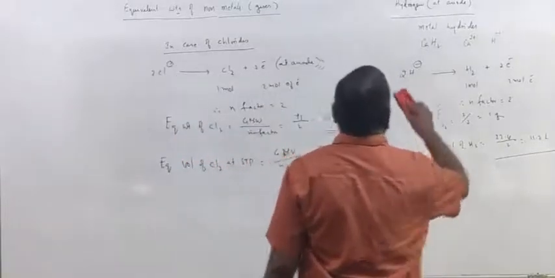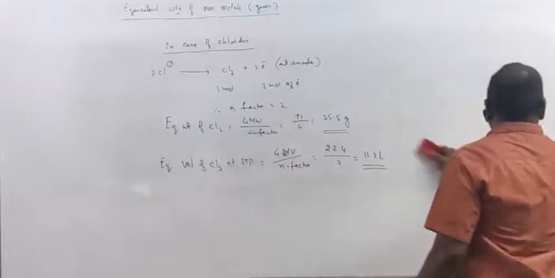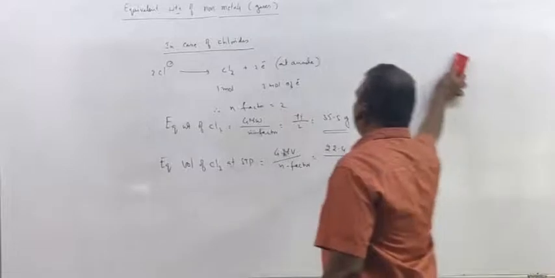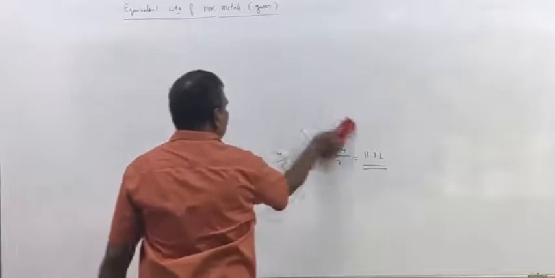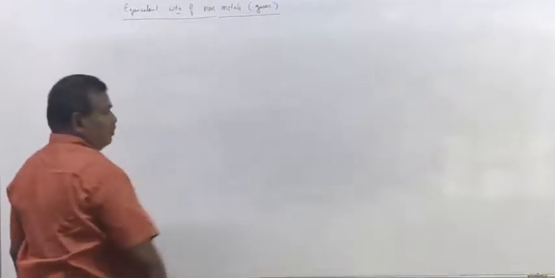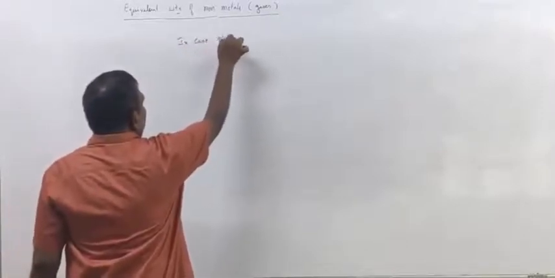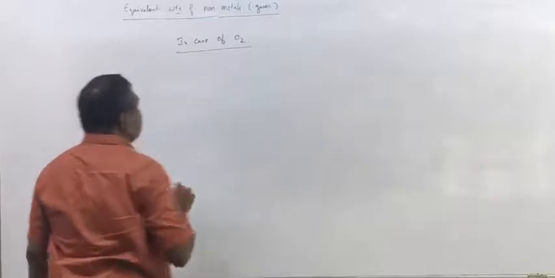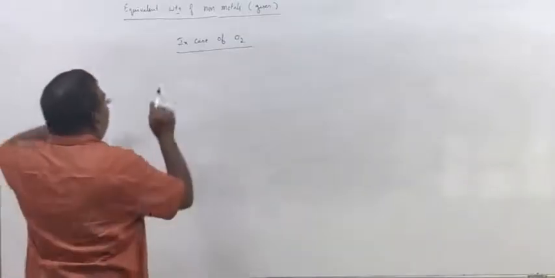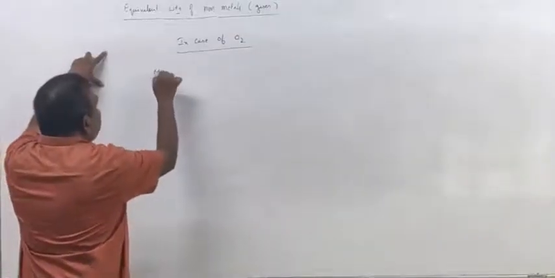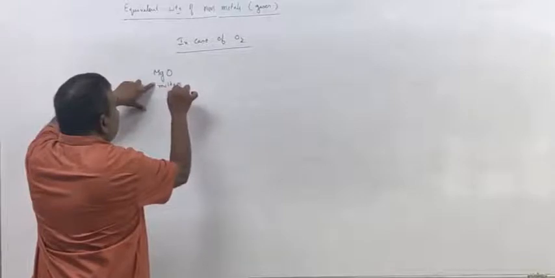Another important one is oxygen. In case of oxygen, if it is a metal oxide like MgO, let us suppose that it is in the molten state.